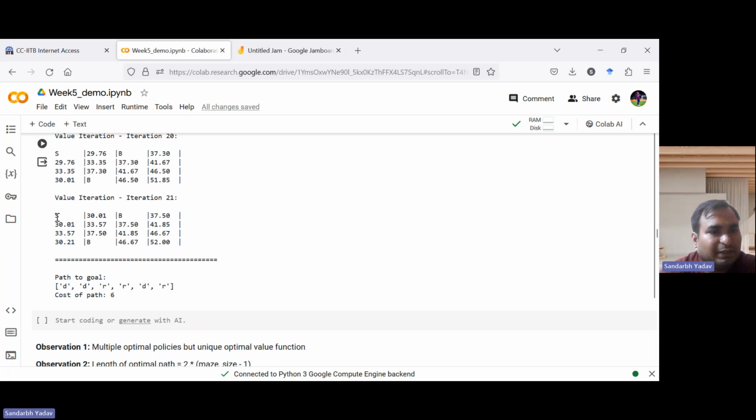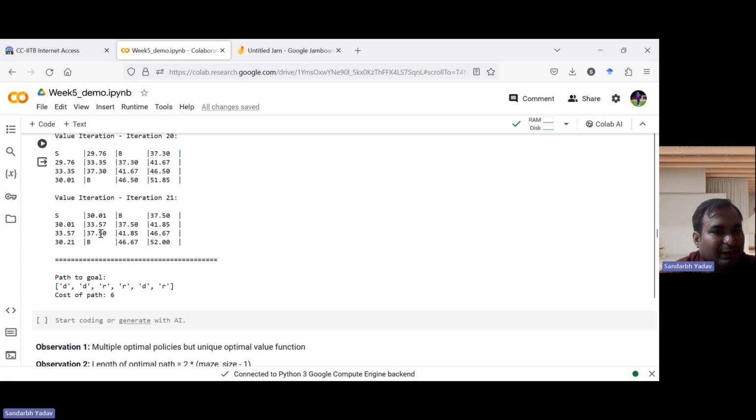But we could have reached it in a different way also, and in that path also we would have encountered the same values. So here you see 30. If we start in this way or we go in this way, then also we are getting 30. Then we come here to 33, and then if we go down, 33 again. Then we can either follow this path or go a separate path. If we follow the separate one, we go to the third state, which is 37.